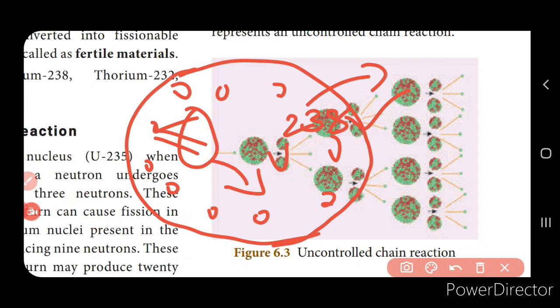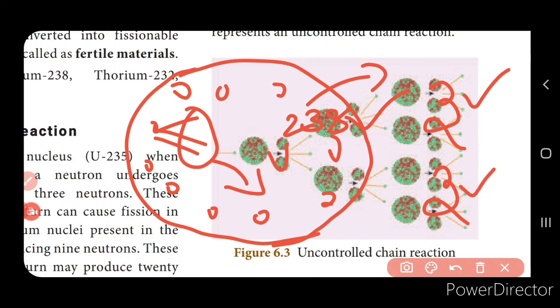So to sustain the chain reaction, the rate of production of neutrons should be more than the rate of loss. For example, if 3 neutrons are produced and 3 neutrons are lost, then the chain reaction will not sustain, right?